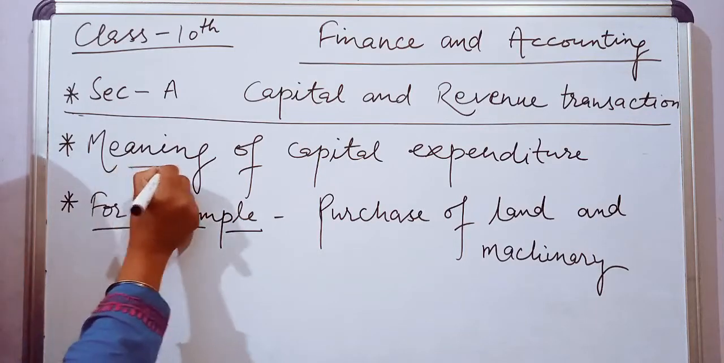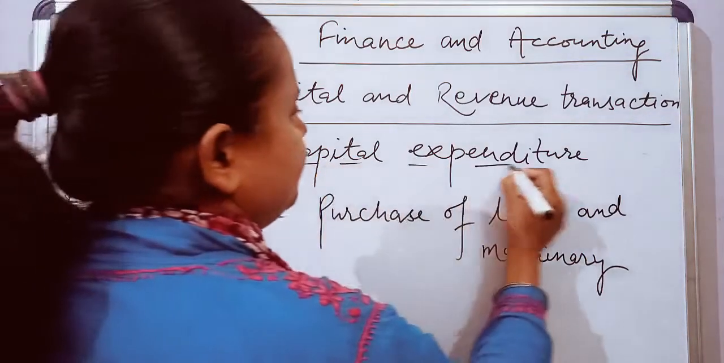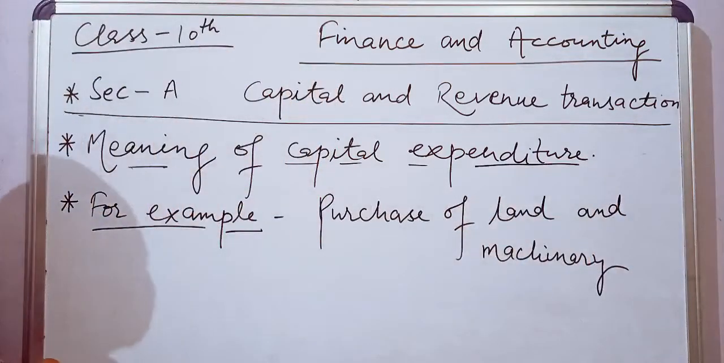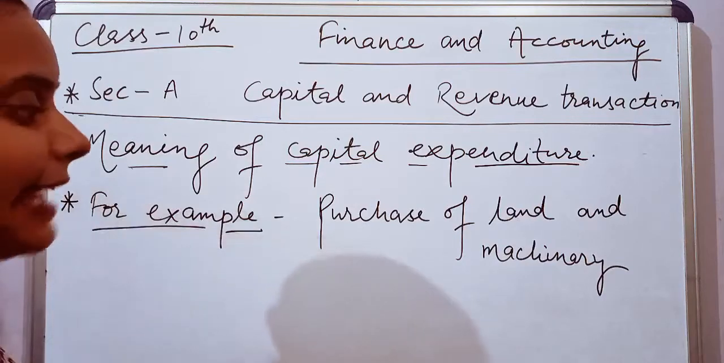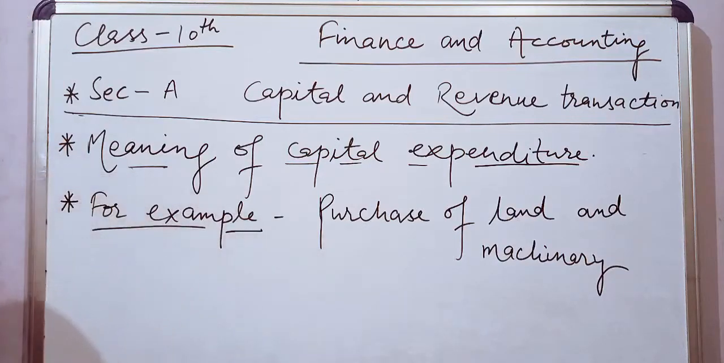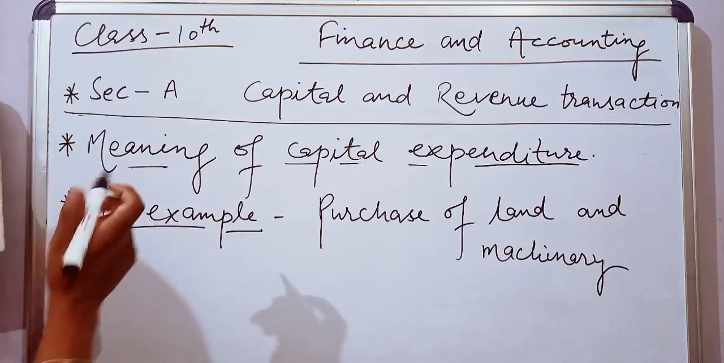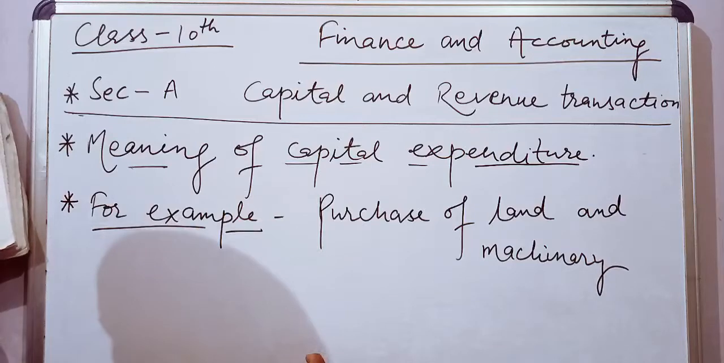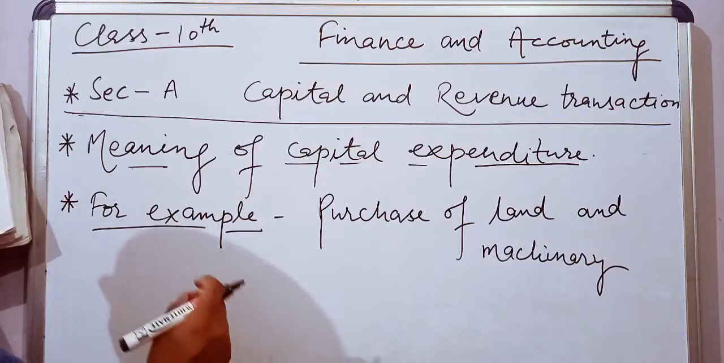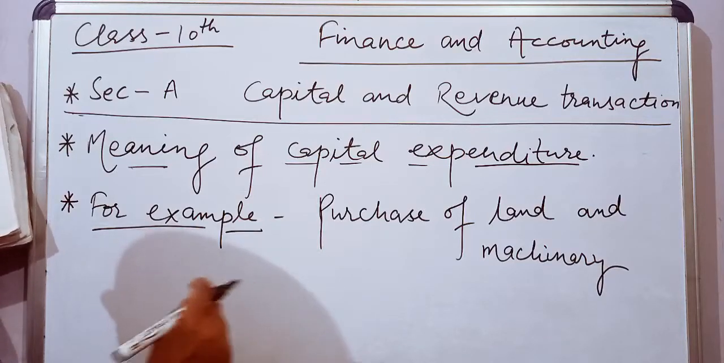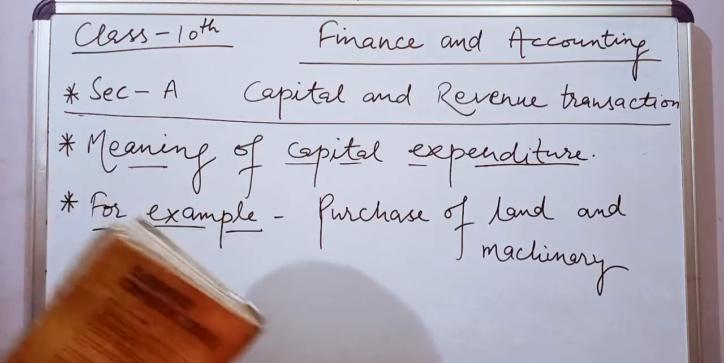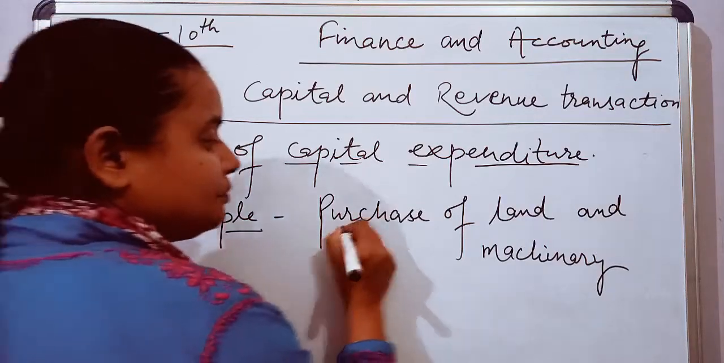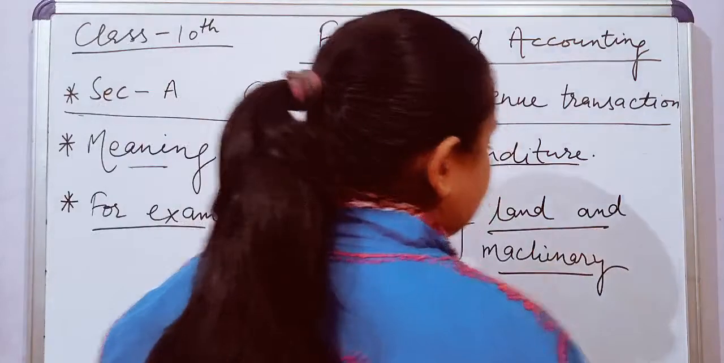Now see, meaning of capital expenditure. The first thing we will study in this section is the meaning of capital expenditure. What is capital expenditure? Capital expenditure consists of expenditure, the benefit of which is not fully consumed in one accounting period but spread over several periods. For example, capital expenditure like purchase of land and machinery.